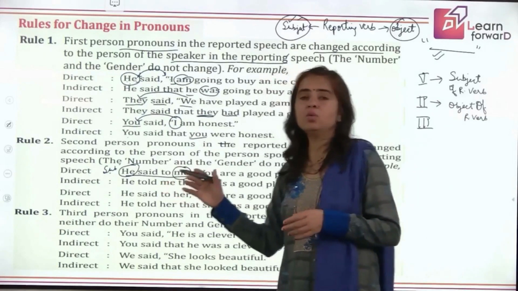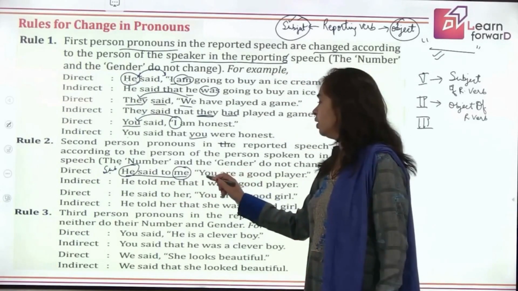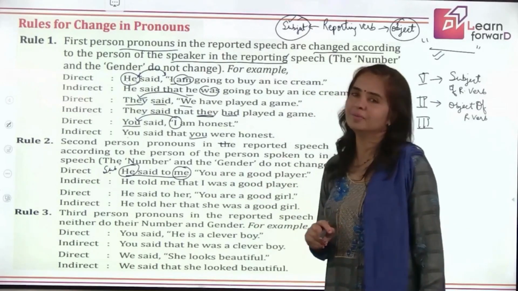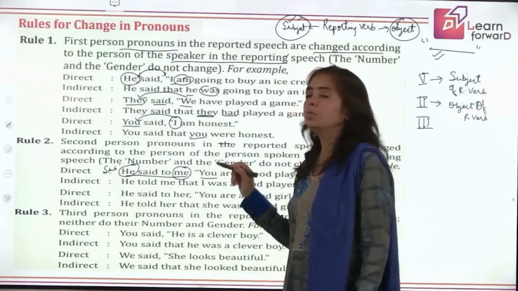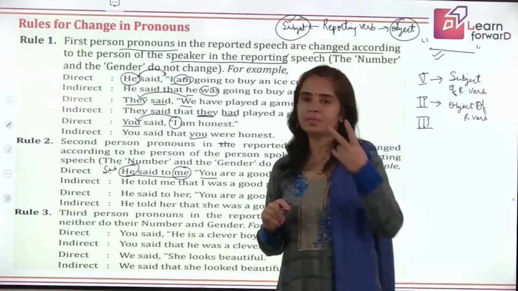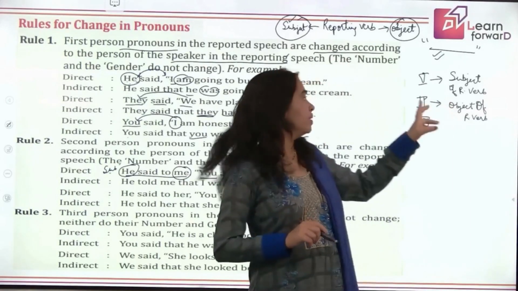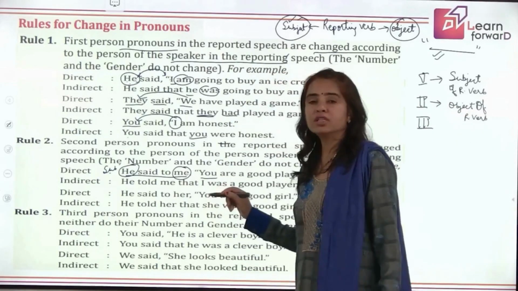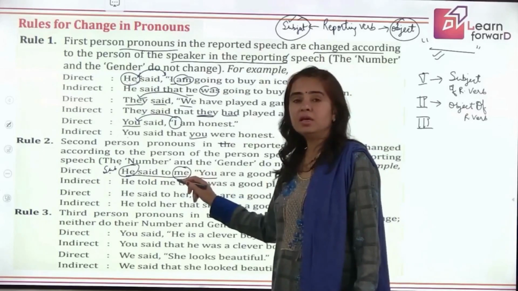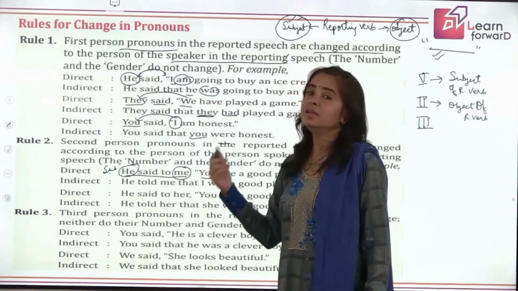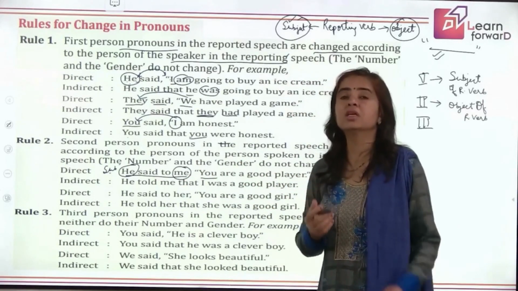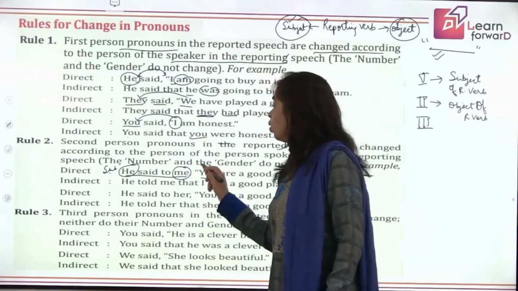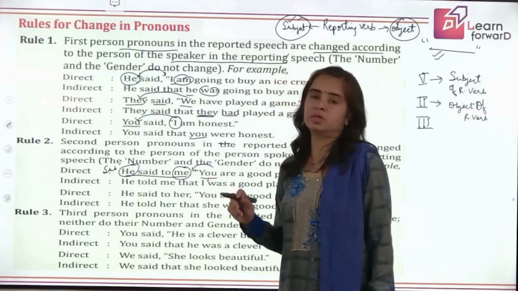So let us see what is in the reported speech in your inverted commas. You are a good player. Now do you see a pronoun here? Yes, you is the pronoun here. Which person is it? Second person. And second person changes according to the object of the reporting verb. So what is the object here? It is me. And which person is it? Yes, perfect. It is first person. So children, your second person pronoun will also change to first person.